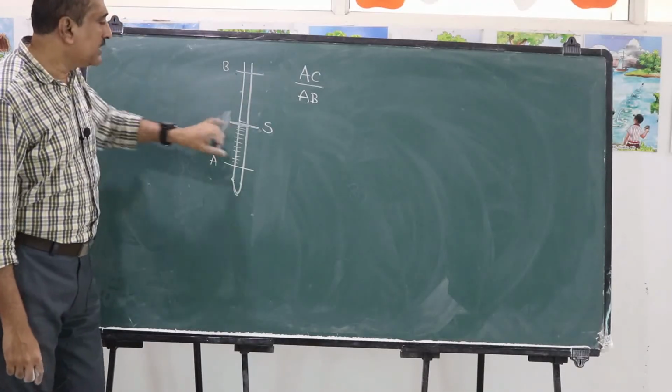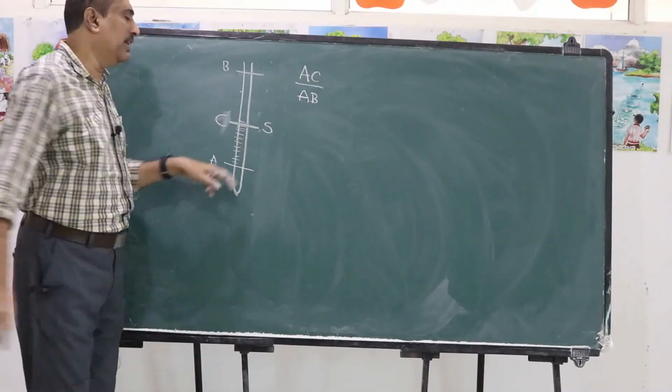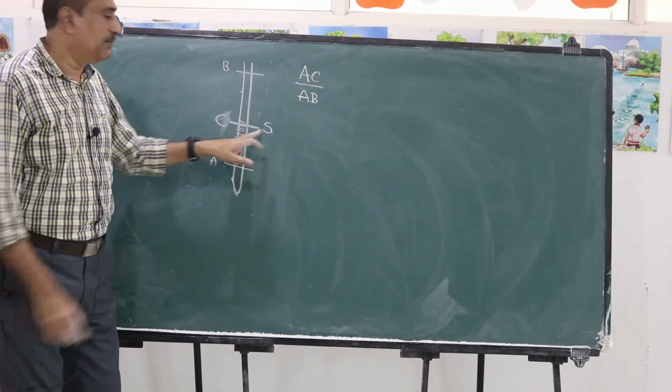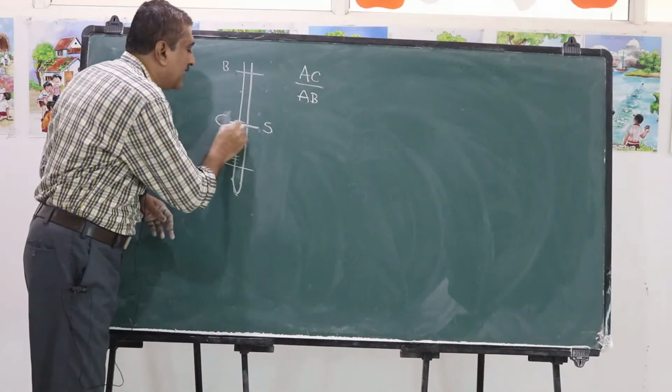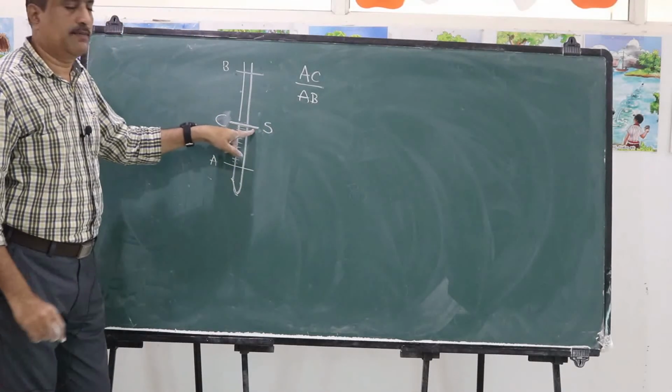Now this is a mark S. We are saying C point, but it is at a level S. That means here we mark S like this, where the mercury level rises to S.